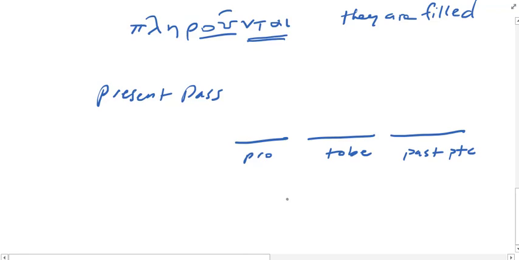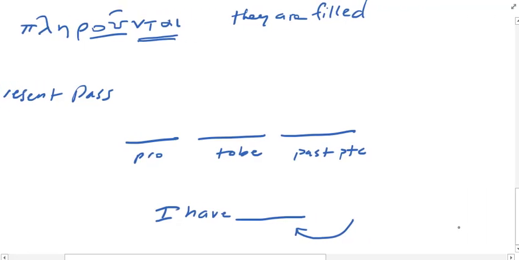The past participle in English is that principal part. All English verbs have basic forms called principal parts that are used to build all of the tenses of the English verbal system. It's the part that I use when I want to stick it in this little slot here. I have blanked. Okay? So what form of a verb do I stick there? Well, let's do a couple of these. How about the verb to come?